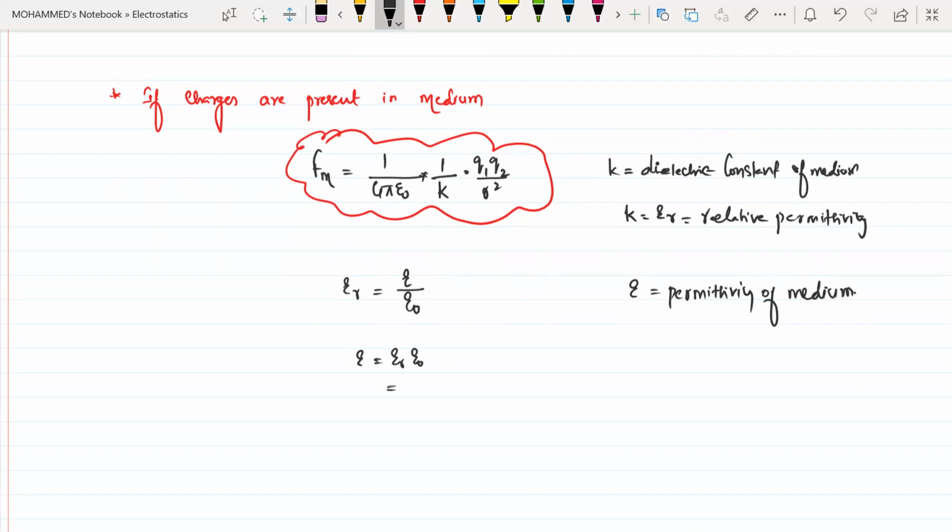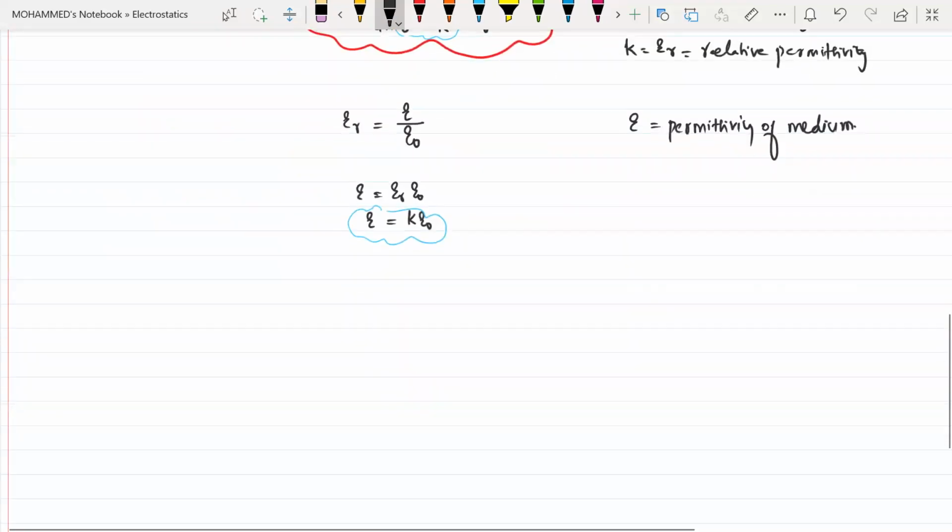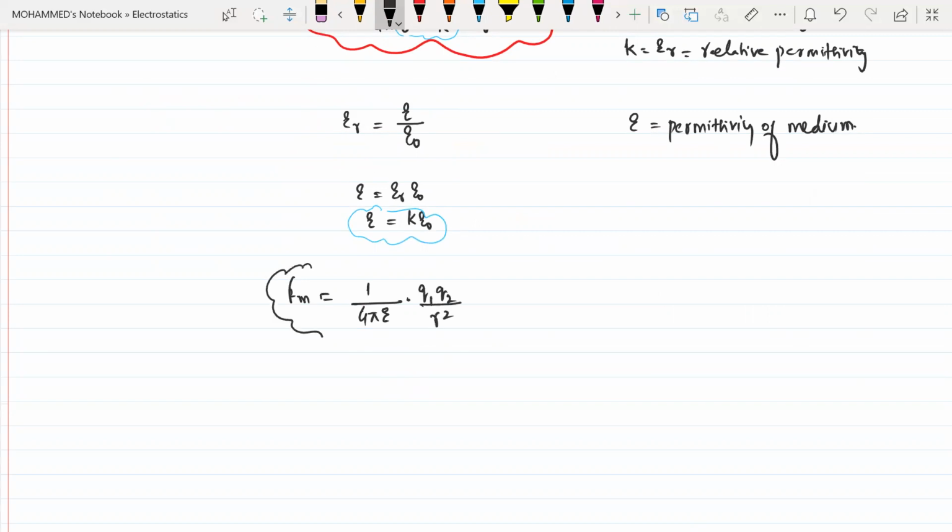That means I can write epsilon is equal to the relative permittivity into epsilon naught, or this can also be written as K into epsilon naught. Now see, if I look at this carefully, epsilon naught into K can be taken as epsilon. So now the force in medium can also be written as 1 by 4 pi into only epsilon, into Q1 into Q2 divided by R square.